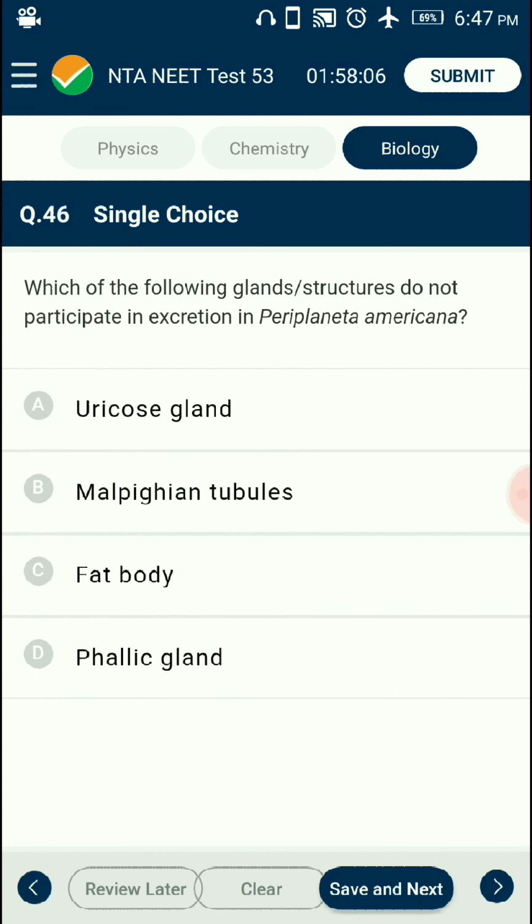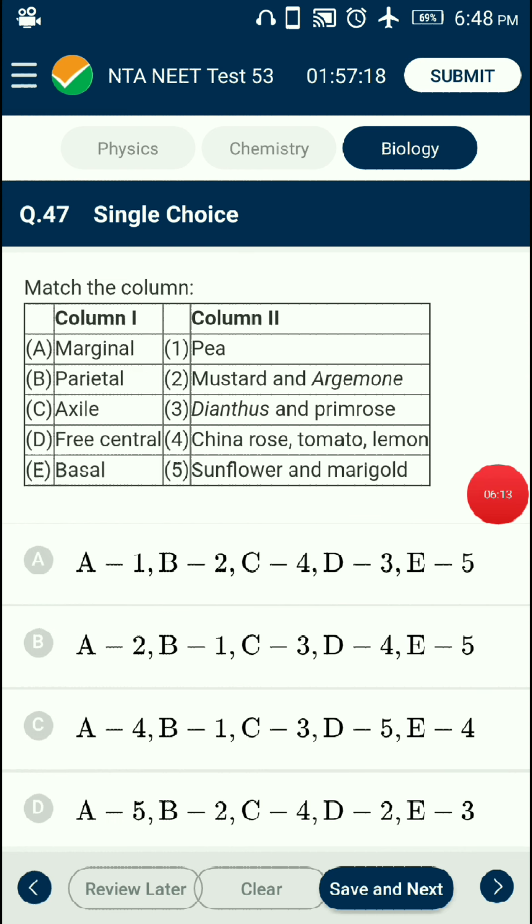Question number 46. Which of the following glands or structures do not participate in excretion in Periplaneta americana? Phallic gland is a part of the male reproductive system. Its duct is near the male gonopore. It is also known as the conglobate gland. So the answer is option D, phallic gland.